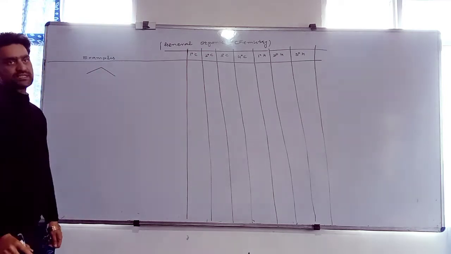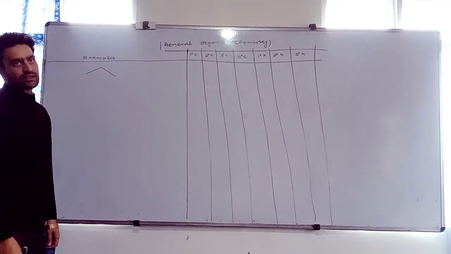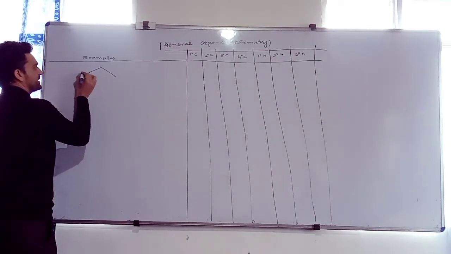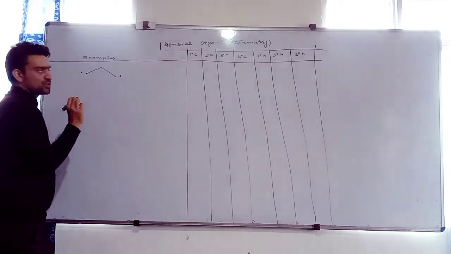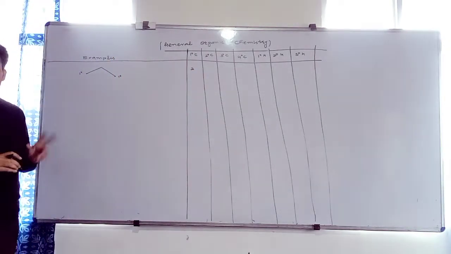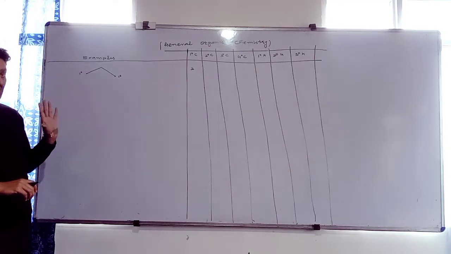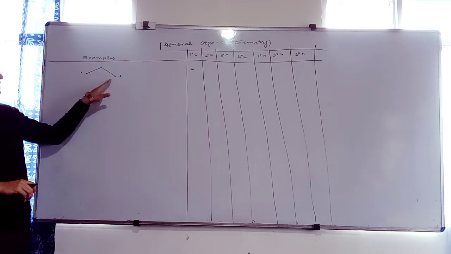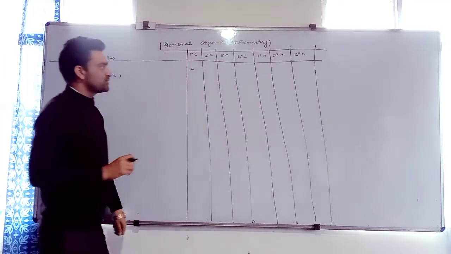How many primary carbons are present? Only 2, right? This is the primary carbon, this is the primary carbon. So we have primary carbons 2. How many primary hydrogens? Listen, if the compound is saturated, a primary carbon always contains 3 primary hydrogens. Therefore we have 3 hydrogens here, 3. Total 6, 1 degree hydrogen atoms.